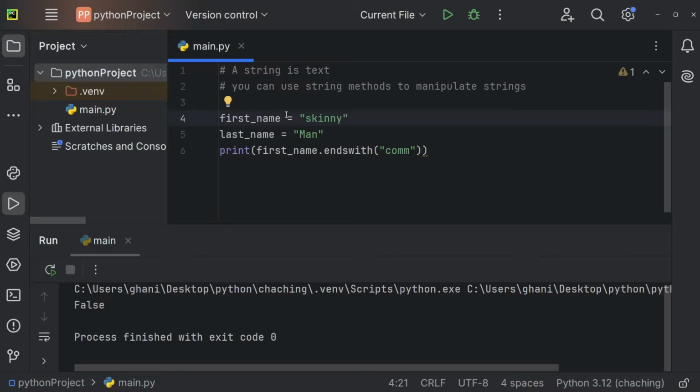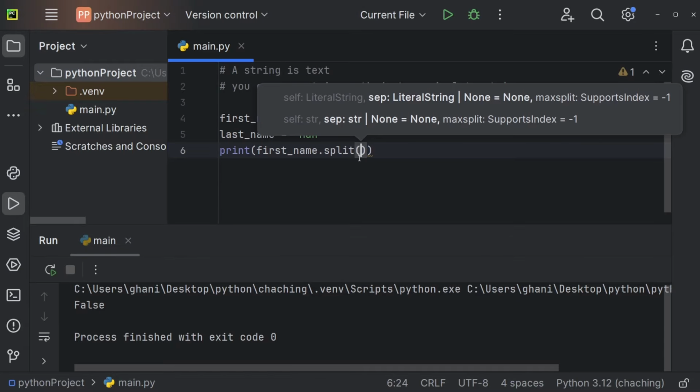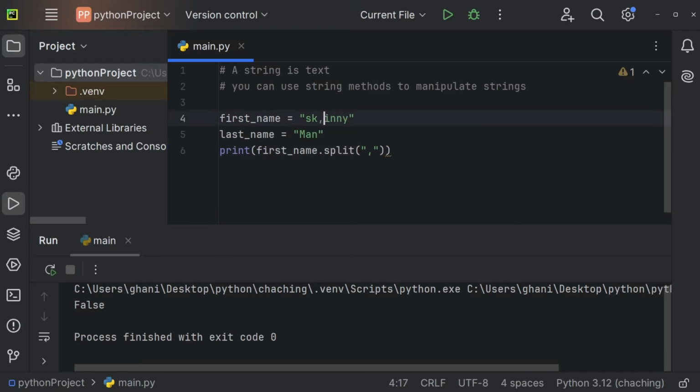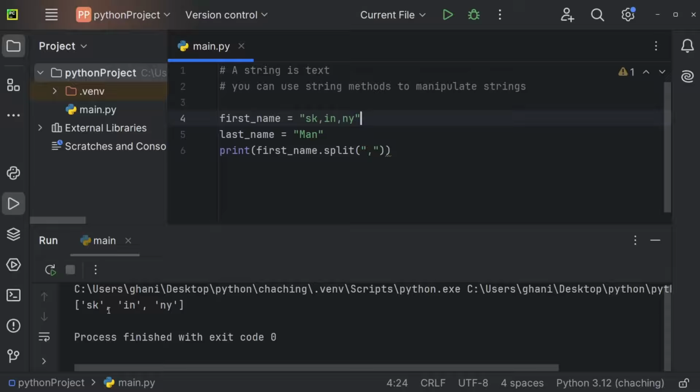Now it's also possible to split a string into certain parts. So we could, for example, use split for that. And we can say that we want to split our first name whenever we have a comma, for example. And now I'm just going to add a comma right here and one right here. So this method will split this into 3 parts, that part, and that part. And you can see we're now getting 3 different parts. And this here is a list. You do not have to understand this yet, but we'll get there later on.